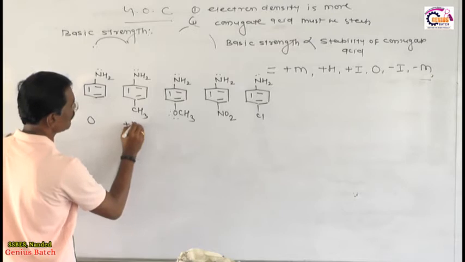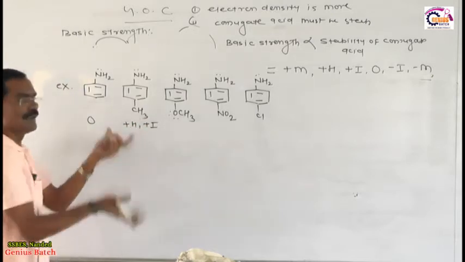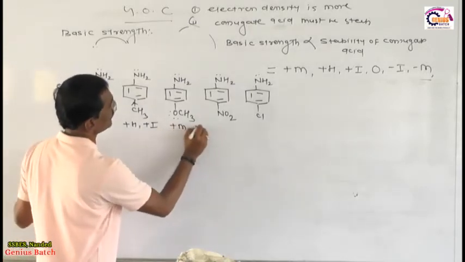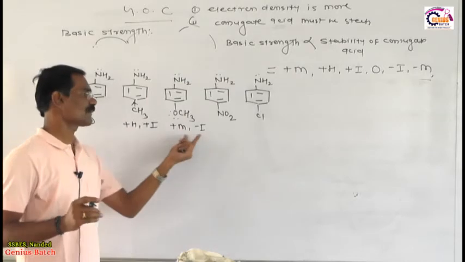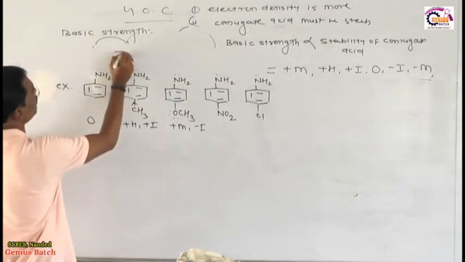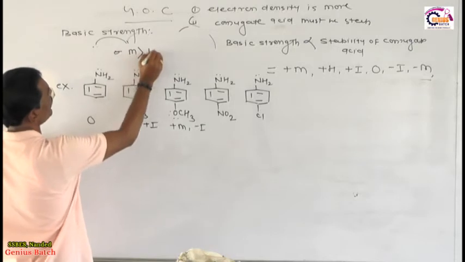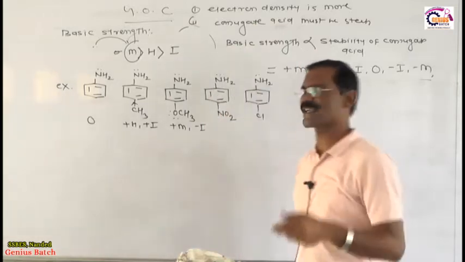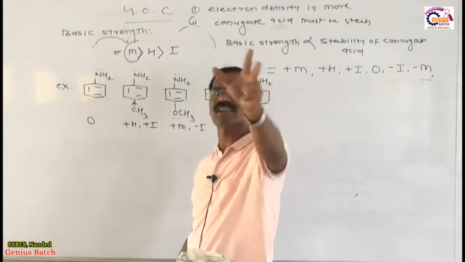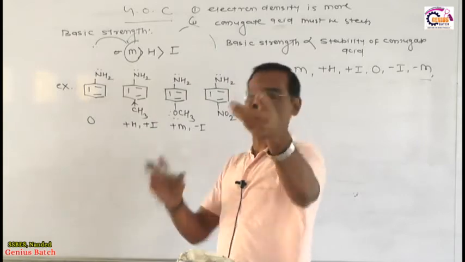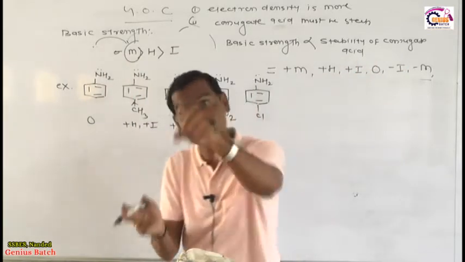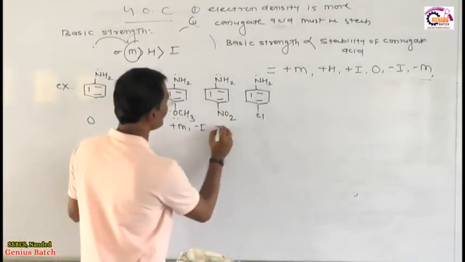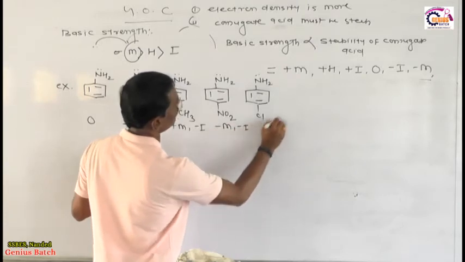But here positive hyperconjugation, positive inductive. Obviously the methyl group donates electrons by inductive as well as hyperconjugation. Here positive mesomeric, then negative inductive. Once the mesomeric effect is there, no need to see the inductive because the supreme factor is the mesomeric, then hyperconjugation, then inductive. Whenever mesomeric is there, no need to see hyperconjugation and inductive. Whenever hyperconjugation is there, no need to see inductive. If both are absent, or both are the same, then you see the inductive. It's a very interesting phenomenon. So here positive hyperconjugation, positive mesomeric, here 0. Here negative mesomeric, negative I, here only minus I.